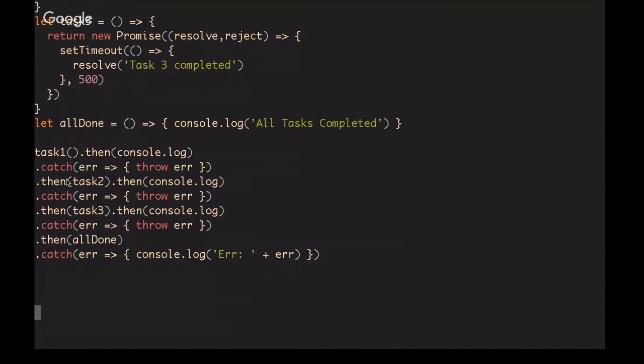If all tasks were successfully completed, then will be called. And if any fail, so if any of them throw an error, then that will bubble up all the way to the end of the promise chain where we will say "error" and then the error, which we'd write something like "reject task 3 failed". All right, so if we run this, oops.